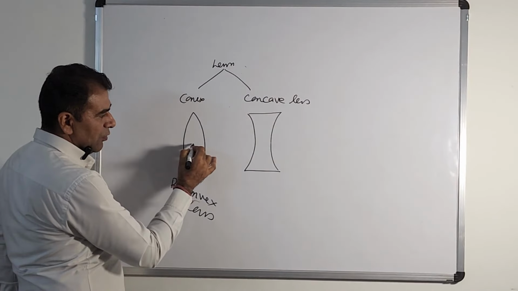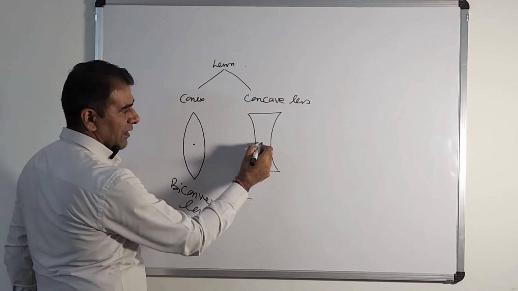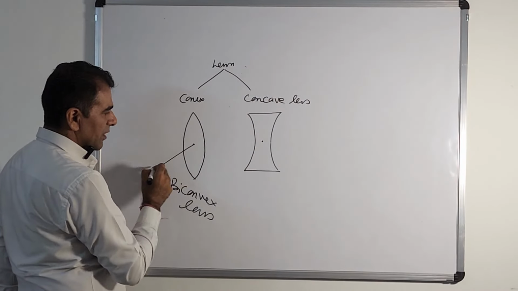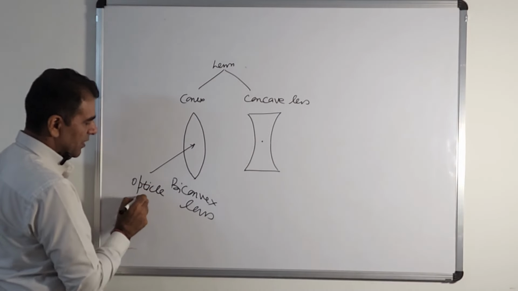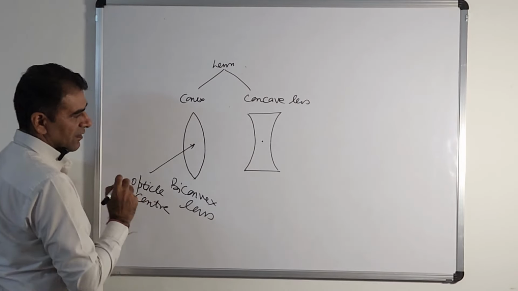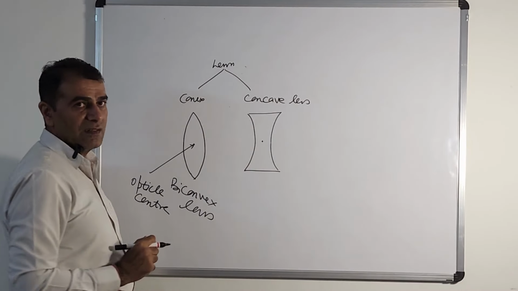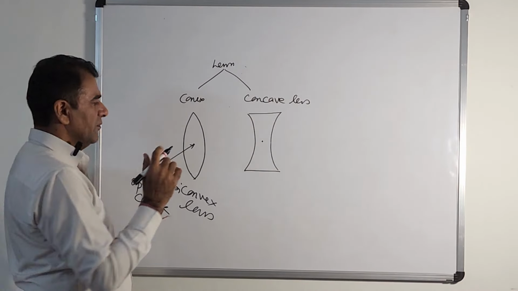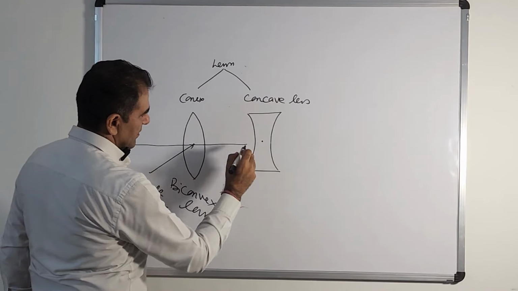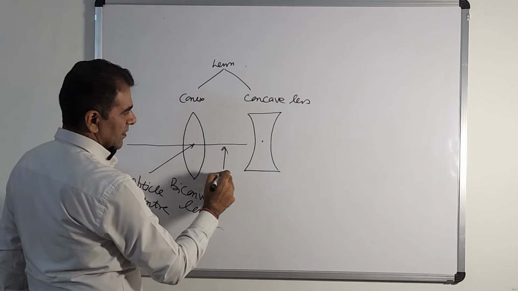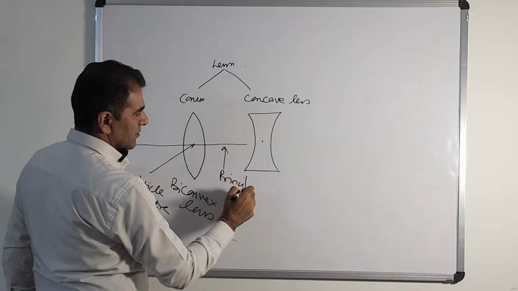The center of any lens, whether convex or concave, is known as the optical center. Now, a hypothetical line passing through the lens is called the principal axis.